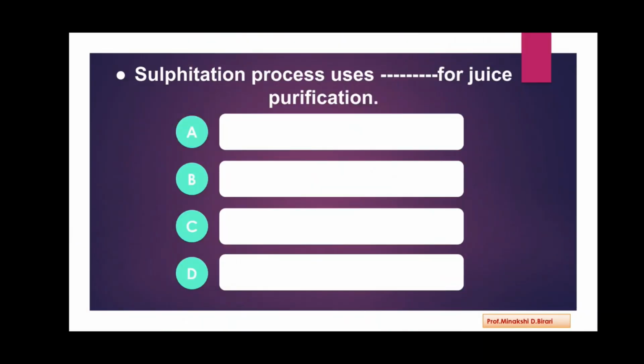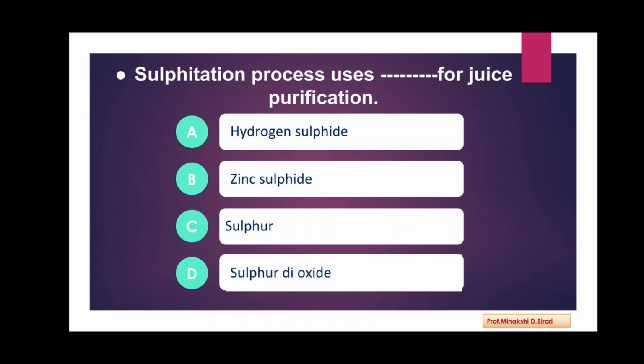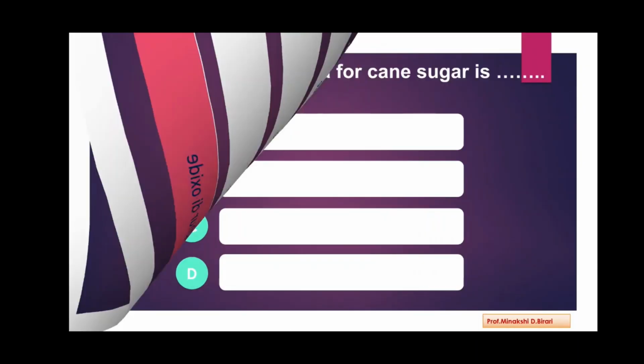Next question. Sulfitation process uses dash dash for juice purification. So the options are hydrogen sulfide, zinc sulfide, sulfur and sulfur dioxide. So sulfitation process uses sulfur dioxide for the purification of juice. Option D is correct.